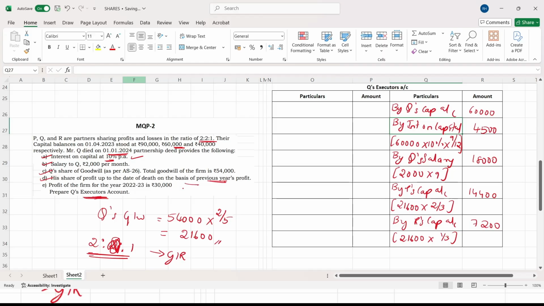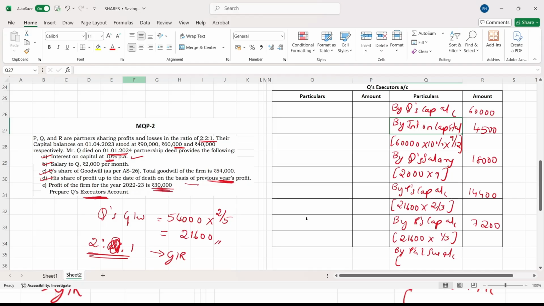Next, P&L suspense. So we'll just go with this. By P&L suspense account. What they are telling here is accrued profit up to the date of death on the basis of previous year's profit. Previous year profit they have given. What is the previous year profit?